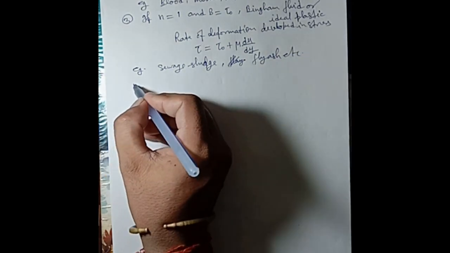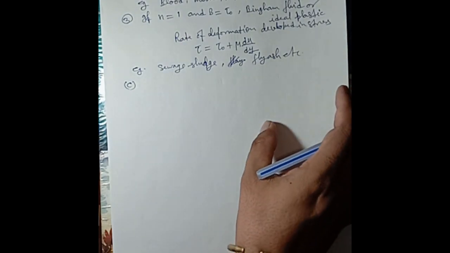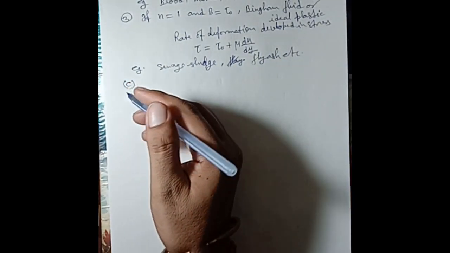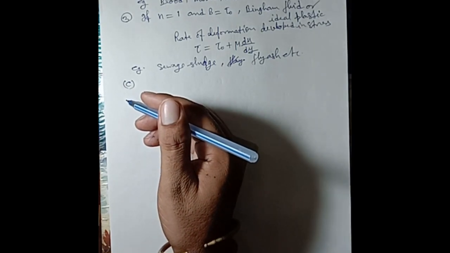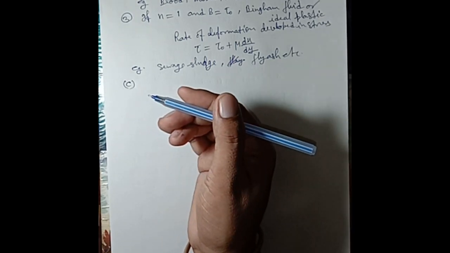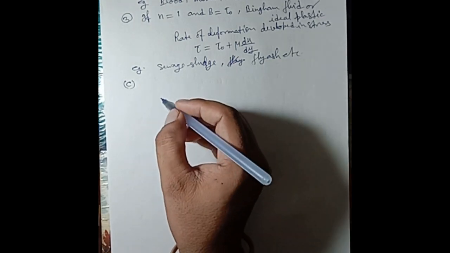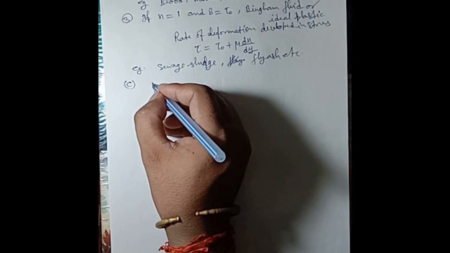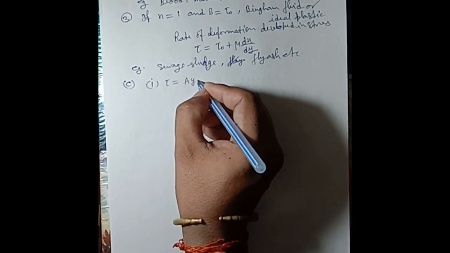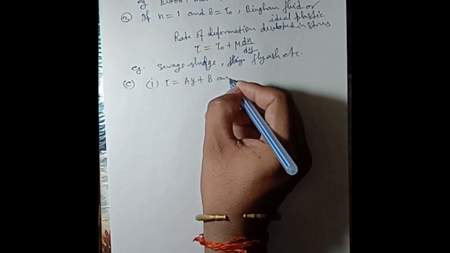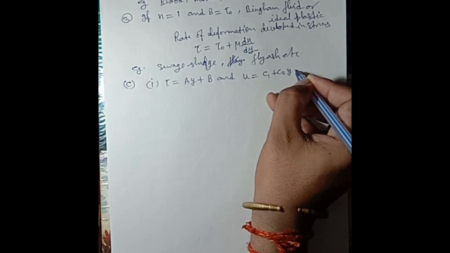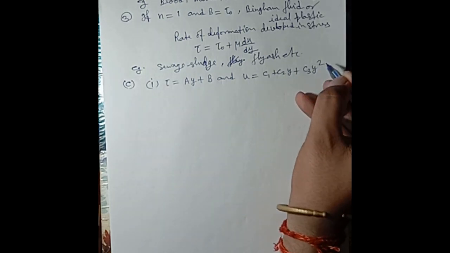Okay, now the C part. Asked in the question, the C part may have first part, that is, the Newtonian or non-Newtonian characteristics. The given equation: tau is equal to ay plus b and u is equal to c1 plus c2y plus c3y square.